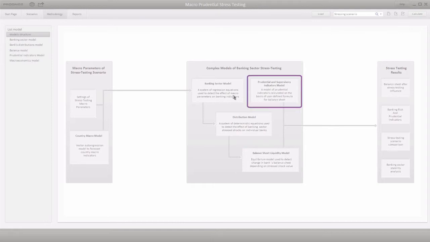In the final stage, the Prudential and Supervisory Indicators model calculates the analytical indicators defined by the Basel Committee on Banking Supervision and the International Monetary Fund, including regulatory capital or risk-weighted assets, economic capital requirements, liquidity and funding gaps, and so on. The product contains all necessary tools that enable you to view and edit the aforementioned models.